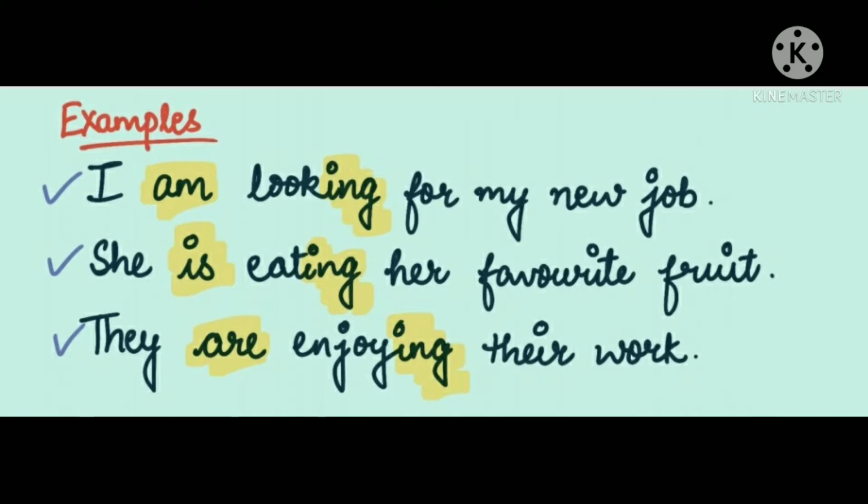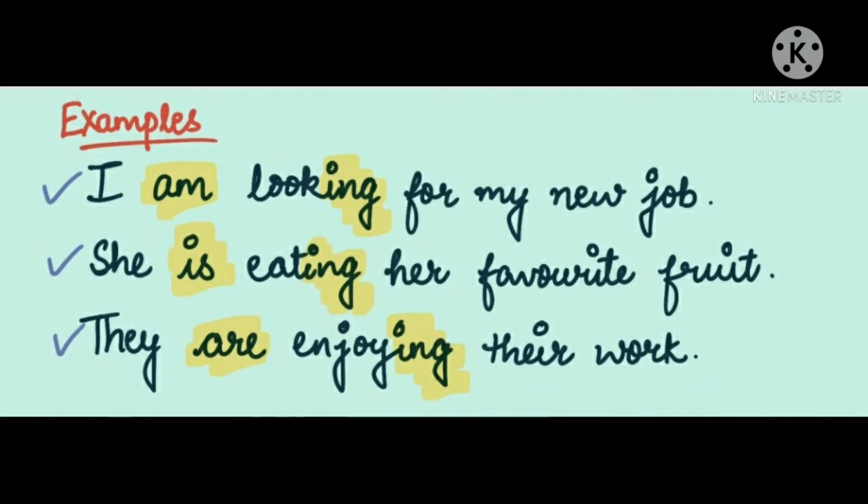Let's look at some examples here. First is I am looking for my new job. Here I have used I in my sentence, so I will put am with it, and after that in the verb we have to add ing, as this is present continuous tense. Second example is she is eating her favorite fruit. Now in this, she is singular, and with it we have to use is, and in the verb don't forget to add ing.